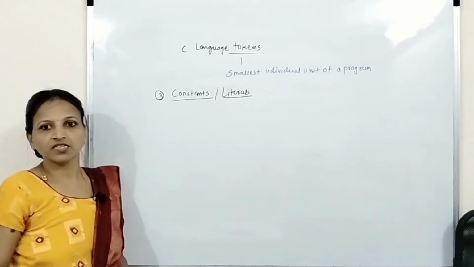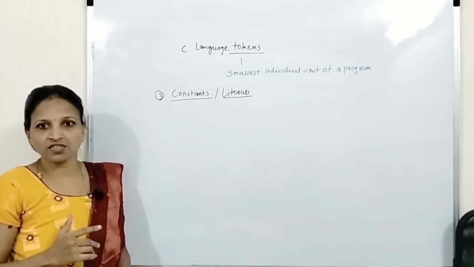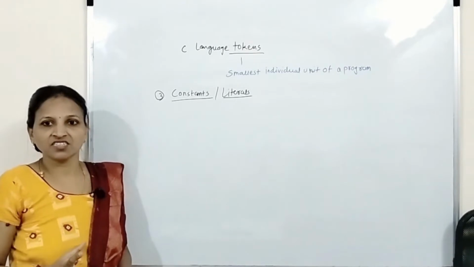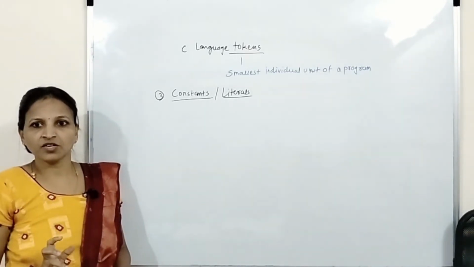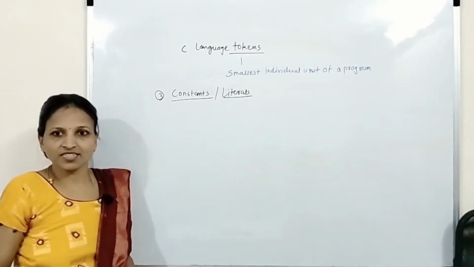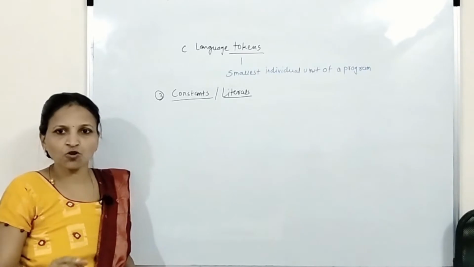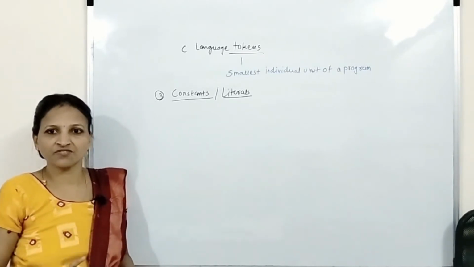Constant or literal? Actually, the word itself indicates its meaning. Constant means it is fixed. It will not get changed during the execution of a program. There are multiple types of constants: it may be an integer constant, real constant, character constant, string constant, and so on.